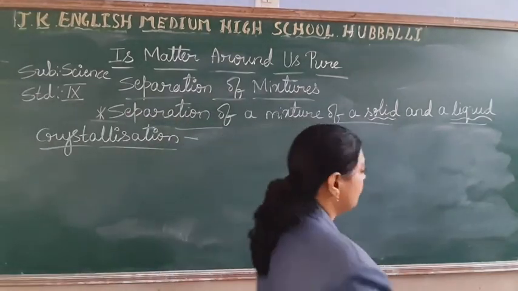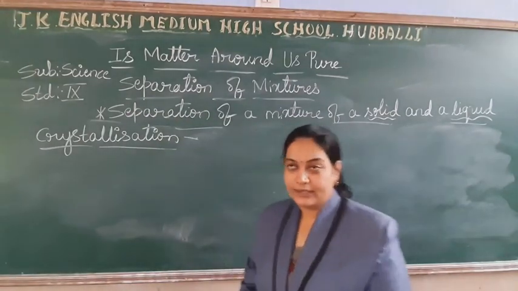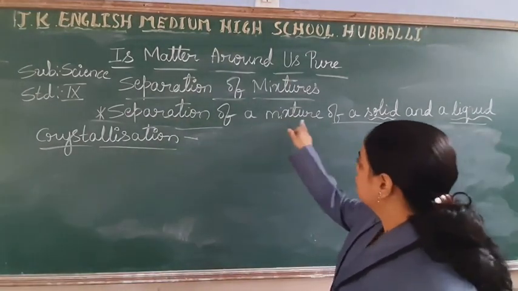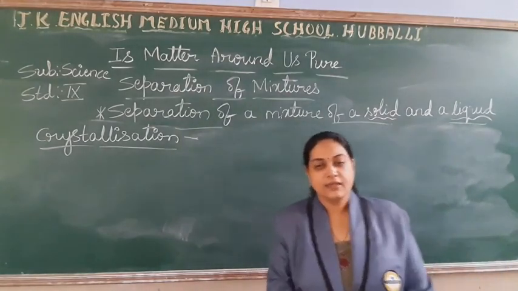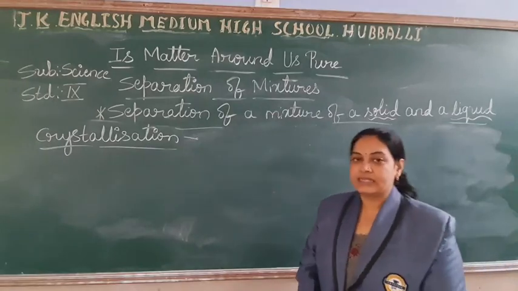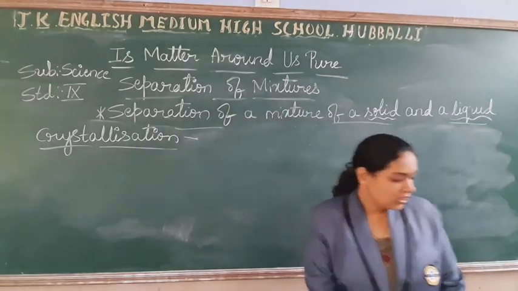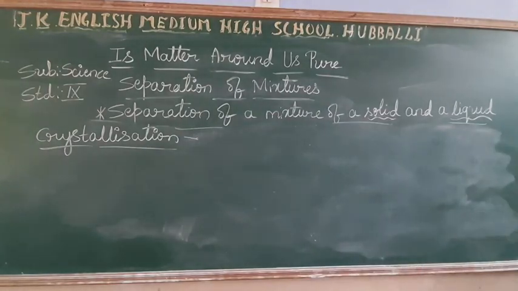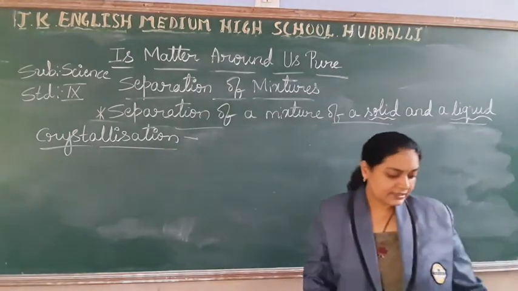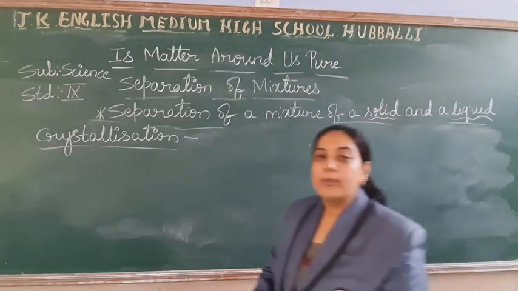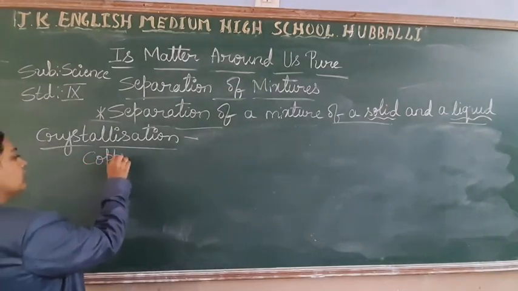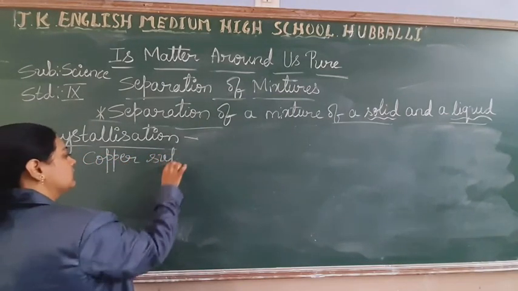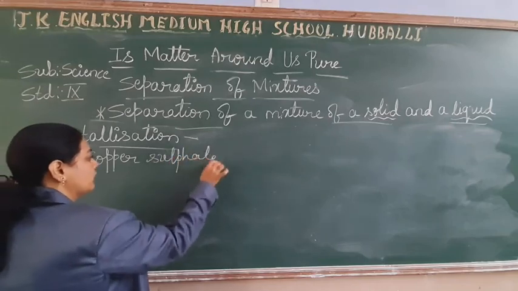Students, let us discuss one more method for separation of a mixture of a solid and a liquid. Now let us take the method called crystallization. Okay. So shall we start with one example? Yes. Let us take the example of copper sulfate.